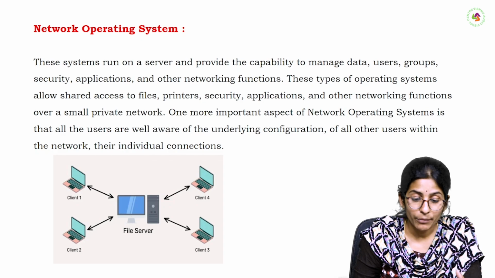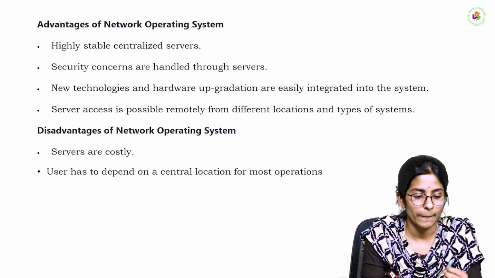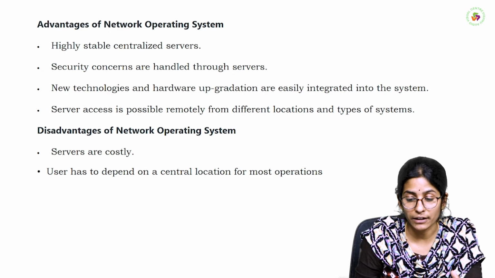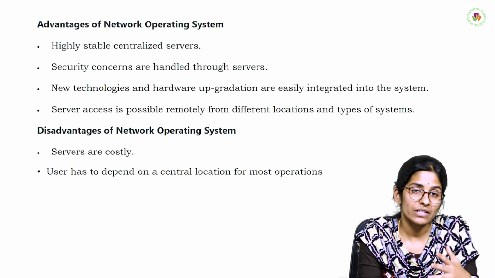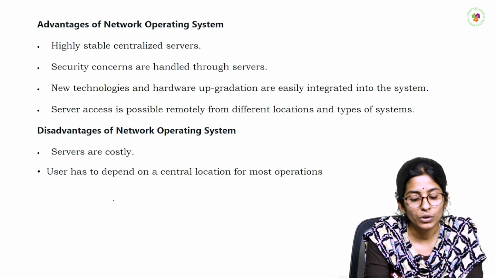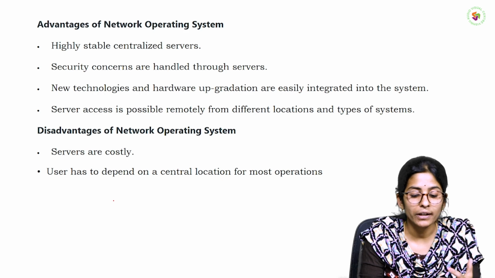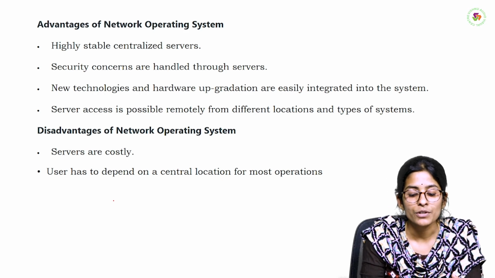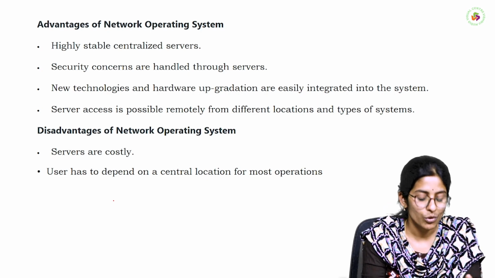So in this type of LAN networks or networking operating systems, the server access is possible remotely. So we can remotely access the servers from different locations. And the next, disadvantages of networking operating systems are servers are costly, and the user has to depend on a central location for most operations. So definitely the user depends on the central location. Central location means the main server, wherever it is located, right? So the user has to depend on that central location for most operations.